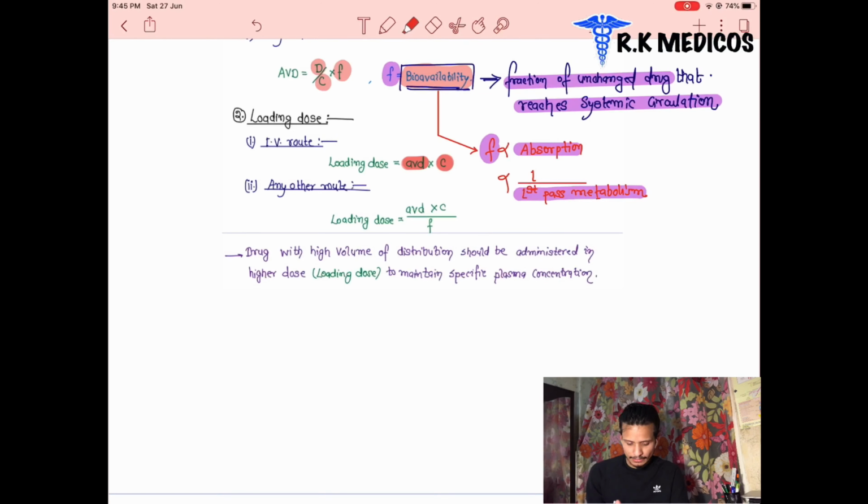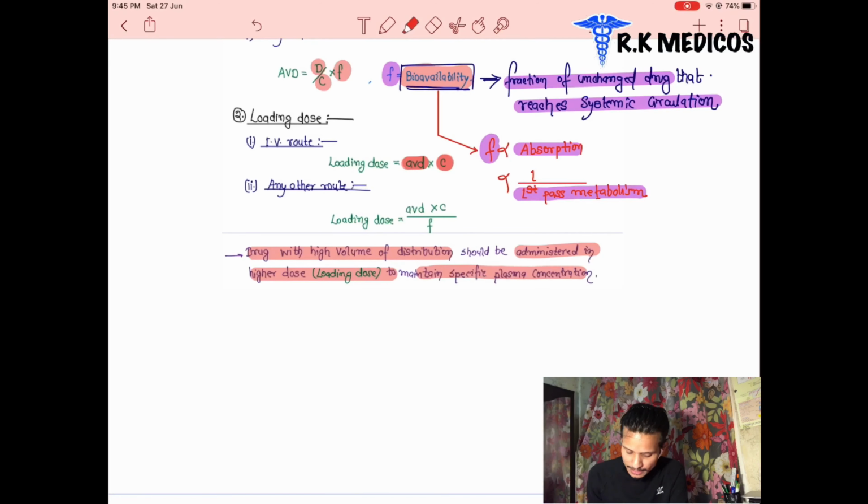Now we see another one. The loading dose is the dosage of the drug which is injected inside our plasma concentration and distributed in our body. That is the loading dose. Also we can see here that a drug with a high volume of distribution, meaning the amount of drug distributed in our body is higher, should be administered in a higher dose.